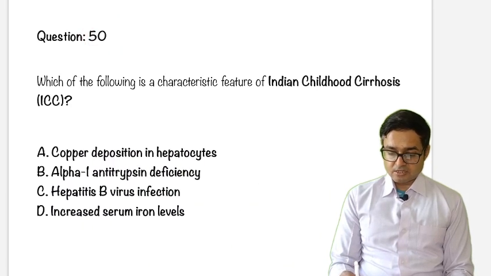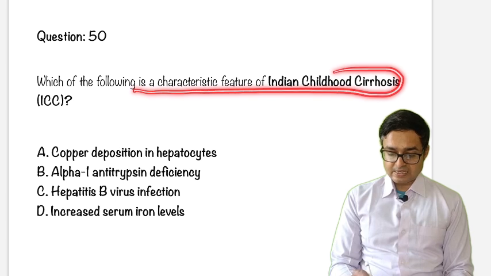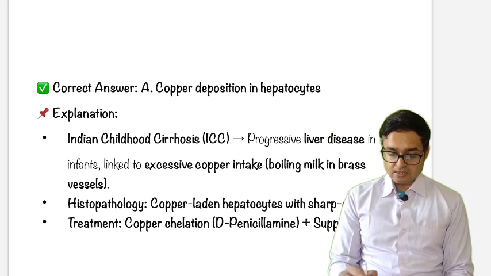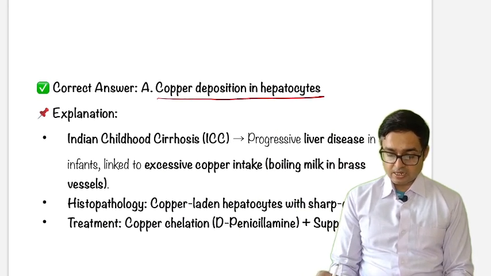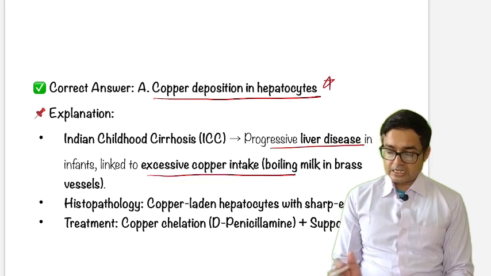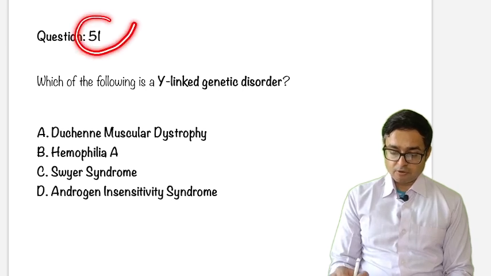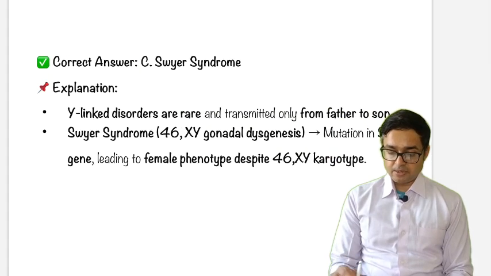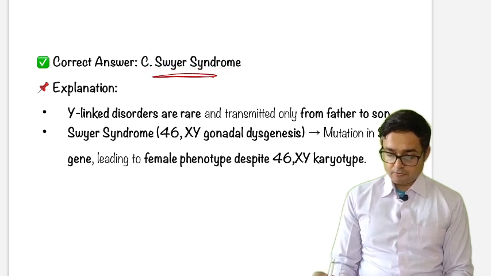Which of the following is a characteristic of Indian childhood cirrhosis? ICC: copper deposition in hepatocyte, alpha-1 antitrypsin deficiency, hepatitis B infection, increased serum iron levels. The answer will be copper deposition in hepatocyte. This is a progressive liver disease due to excessive copper intake. Next question. Which of the following is a Y-linked genetic disorder: DMD, hemophilia A, Swyer syndrome, or AIS? The answer will be Swyer syndrome. This syndrome is actually from a mutation in the SRY gene, passed from father to son.